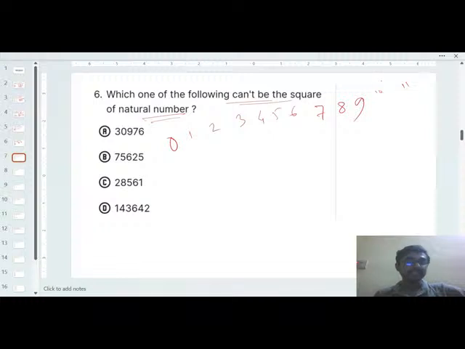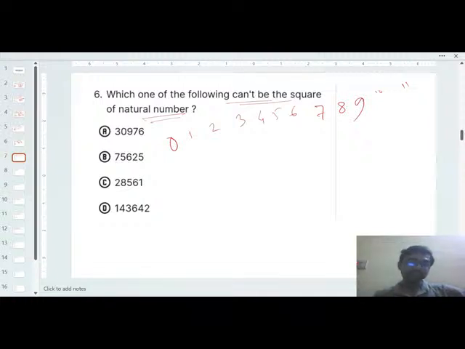Why am I not taking 10, 11? Because for 10, 11 the last digit of the number is again 0, 1, and so on. So just take the square of these digits, and you will get the last digit of the square.